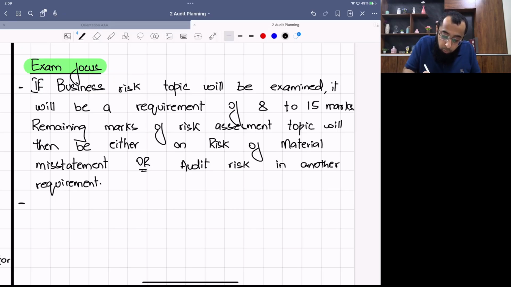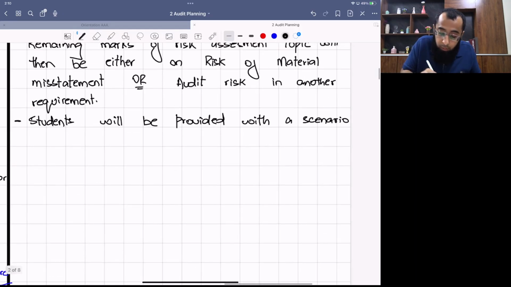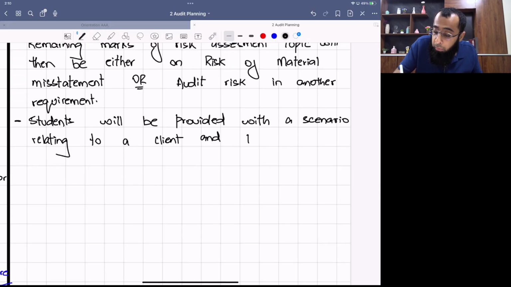Okay, so students will be provided with a scenario relating to a client, and business risk need to be evaluated from it.